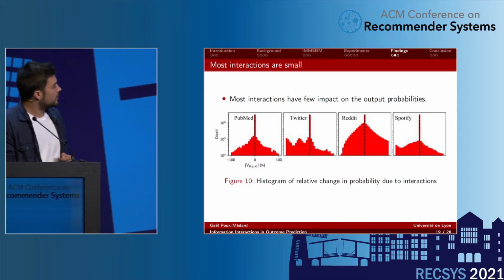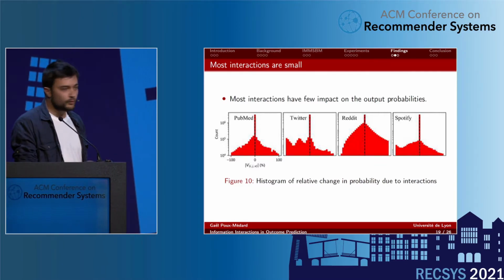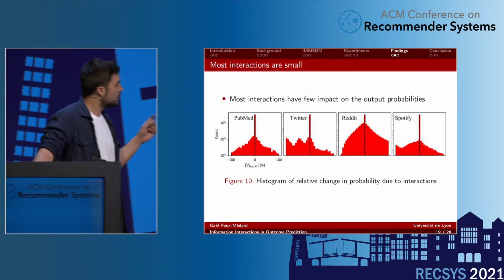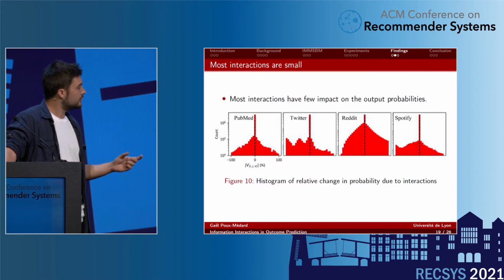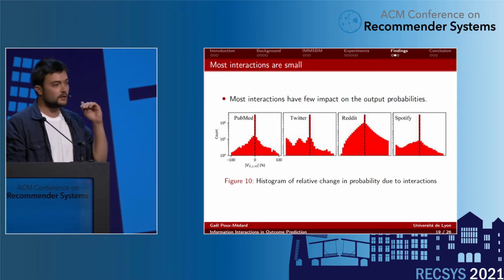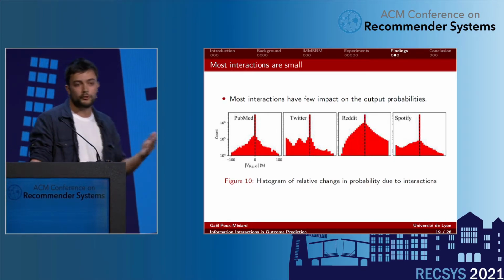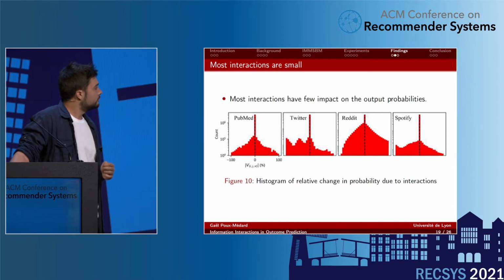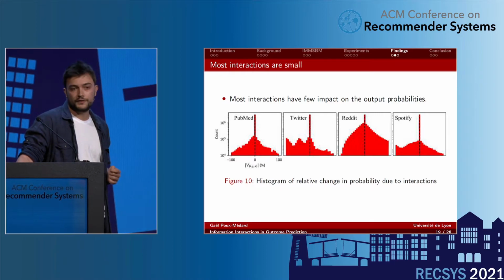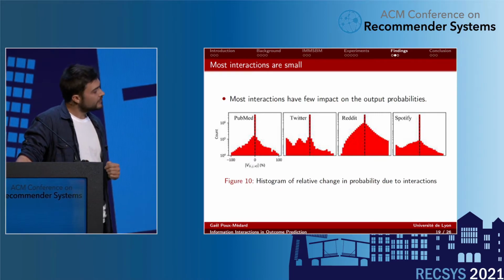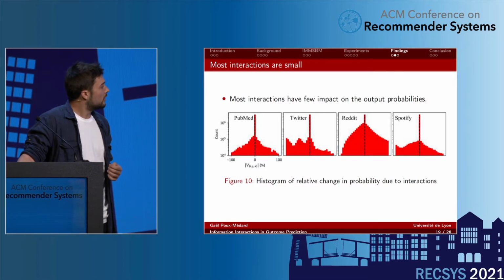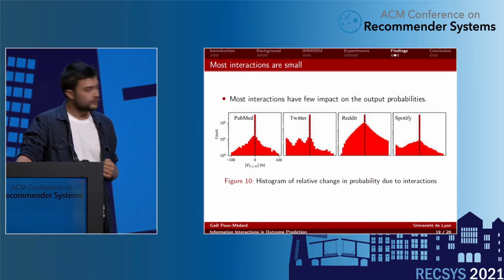And finally, about the findings. They correlate with previous works done on interaction modeling. Here on the x-axis, we plot the relative variation in the outcome probability that's due to the interaction. Minus 100% means that the probability has been completely cancelled. 100% means it has been doubled. We see that most of the interactions are small, so they are close to 0% in change on the probability, but a significant number of them lead to huge changes in the probability of an outcome. That correlates with the finding of Myers 2014.